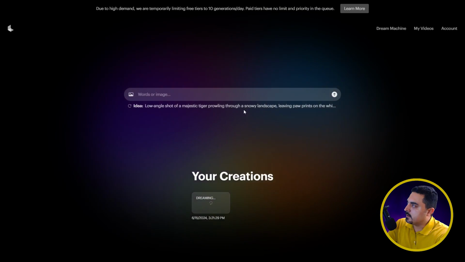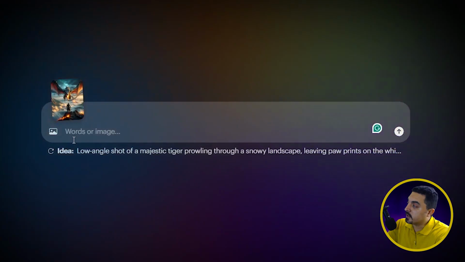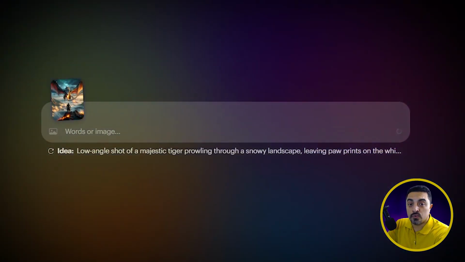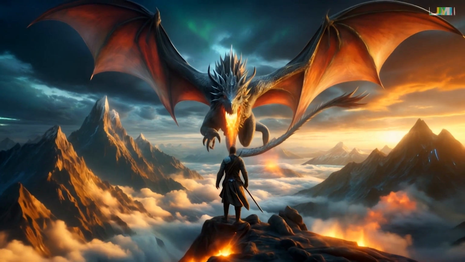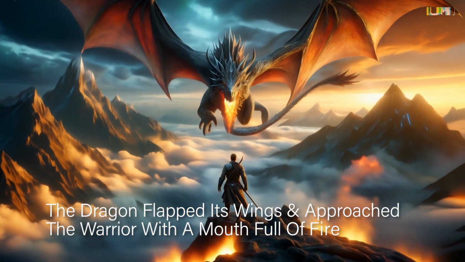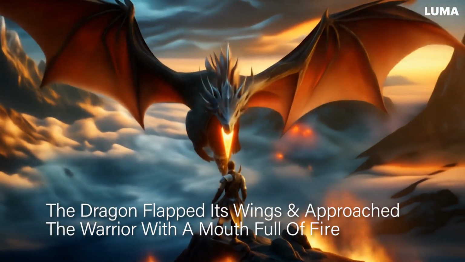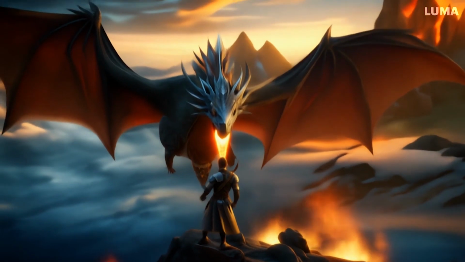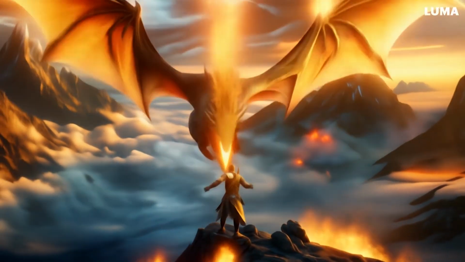Okay, let's upload this dragon image, and I will leave the prompt box empty. I will click on the generate button here, and as you see, this tool adds great camera movements to this image, and after adding this prompt to this dragon image, I will get more dynamic results as you see.